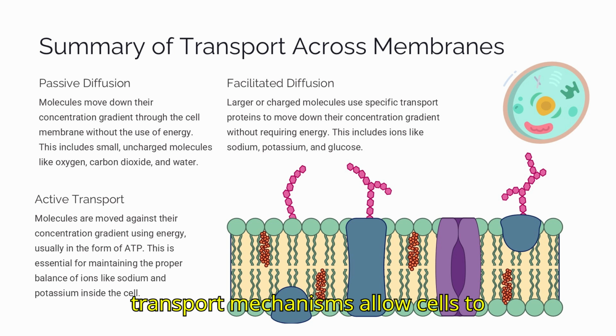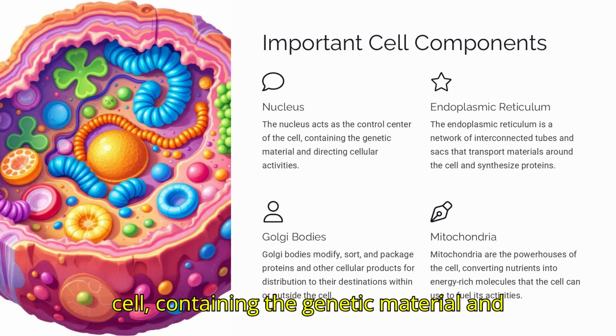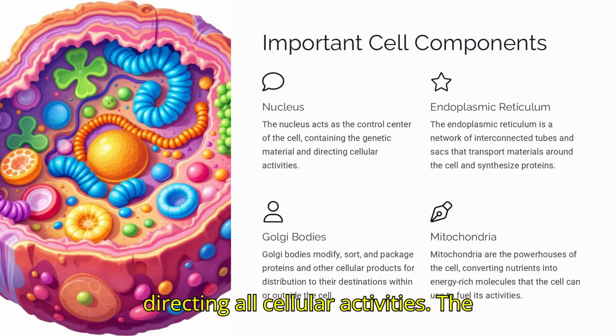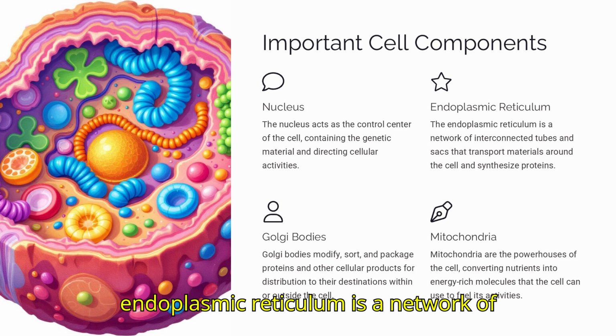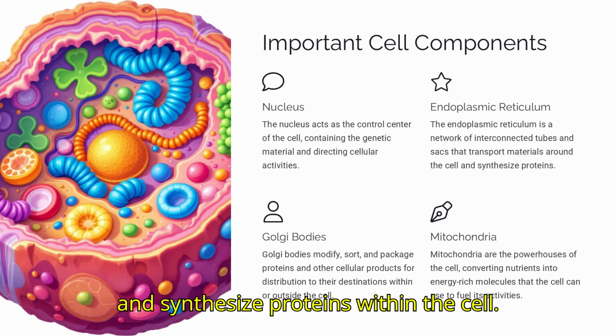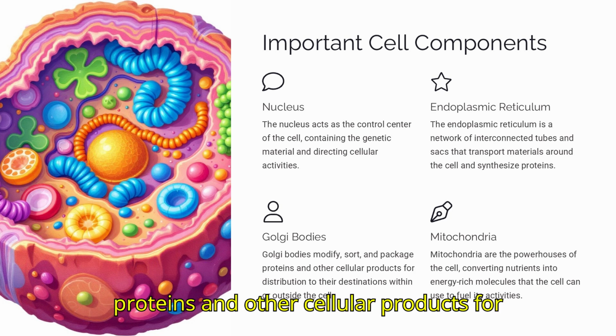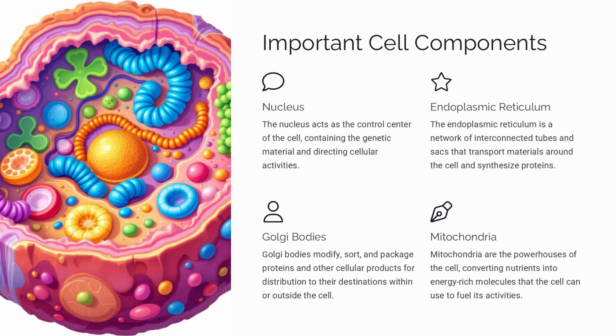These different transport mechanisms allow cells to carefully control what goes in and out, which is essential for their survival and proper functioning. The nucleus is the control center of the cell, containing the genetic material and directing all cellular activities. The endoplasmic reticulum is a network of tubes and sacs that transport materials and synthesize proteins within the cell. Golgi bodies modify, sort, and package proteins and other cellular products for distribution to their destinations.